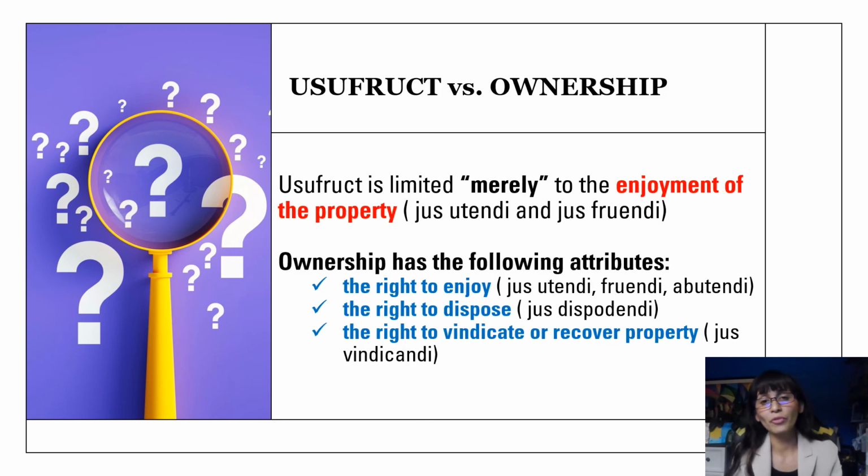So to distinguish usufruct versus ownership, usufruct is just a limited enjoyment of the property. So again, jus utendi and jus fruendi, the rights to use the thing and the fruits of the thing. Whereas ownership has the following attributes: the right to enjoy, which also includes jus utendi, fruendi, and abutendi, and the right to dispose, which is disponendi, also the right to vindicate or recover the property, which is jus vindicandi.